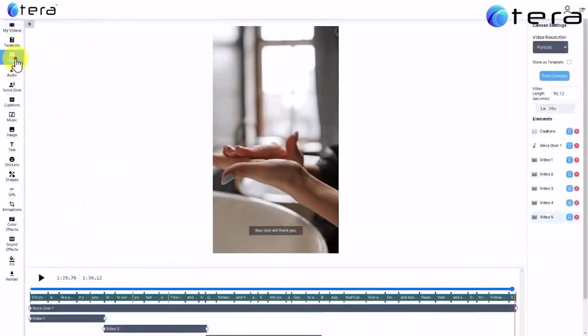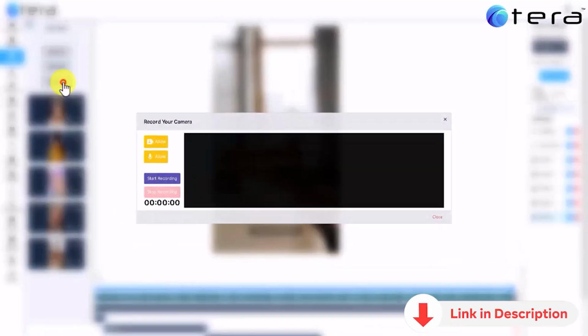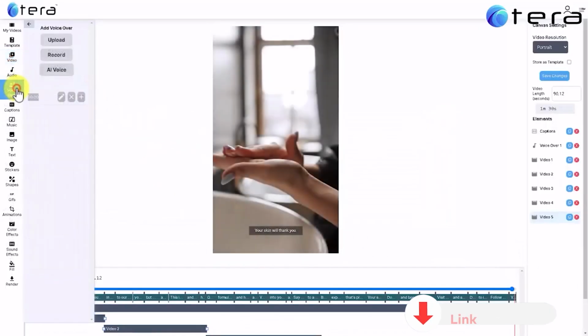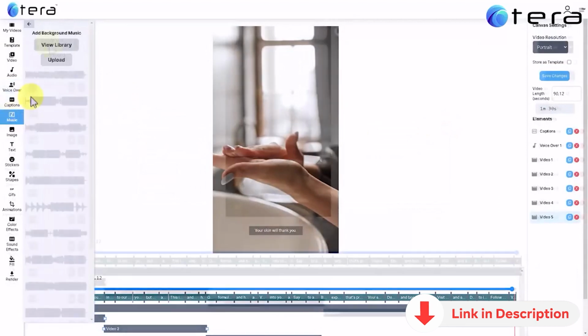But this is just the tip of the iceberg. Tera also lets you record portrait, landscape, and square videos. Record your own voice. Add music.